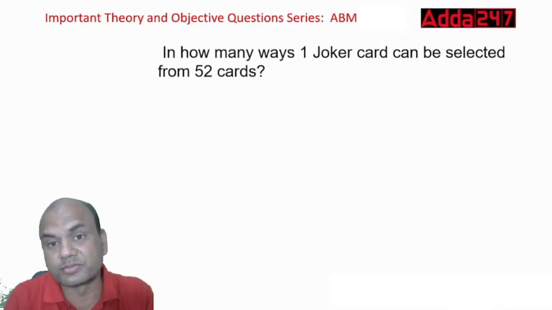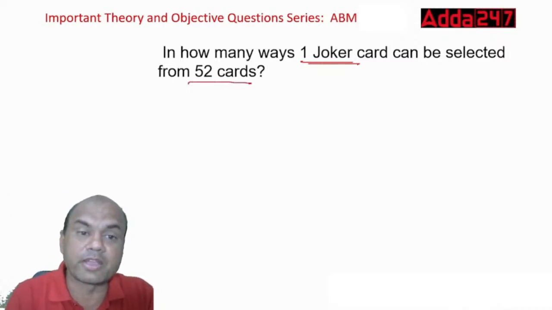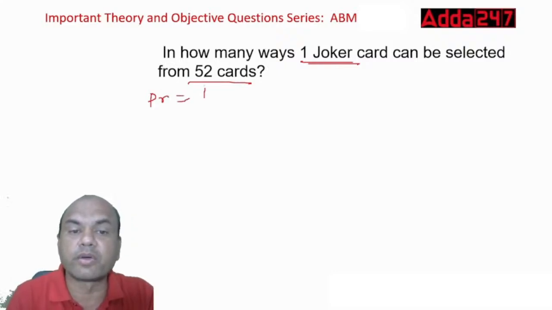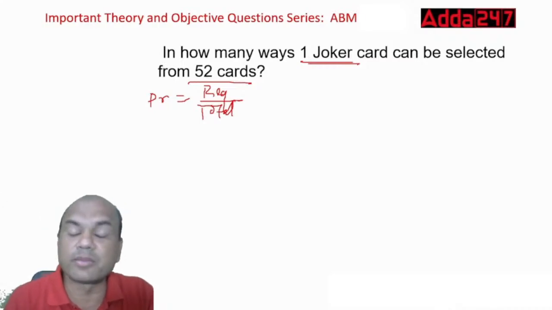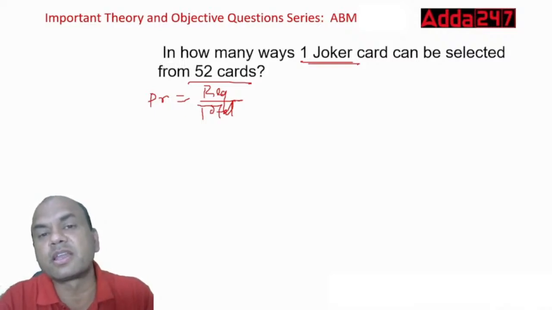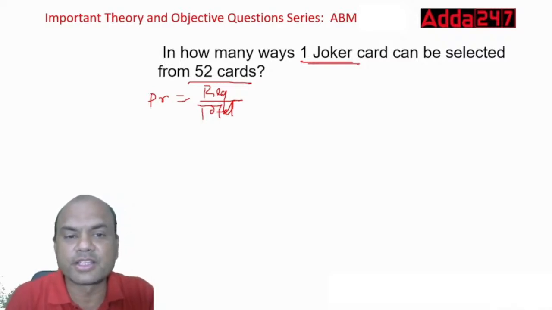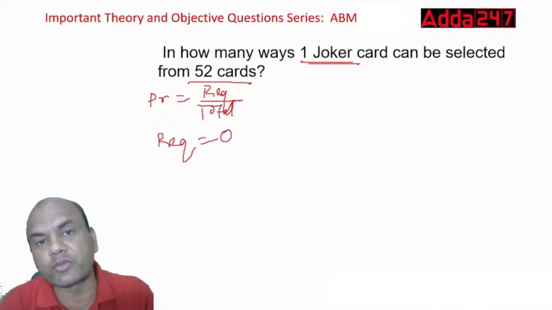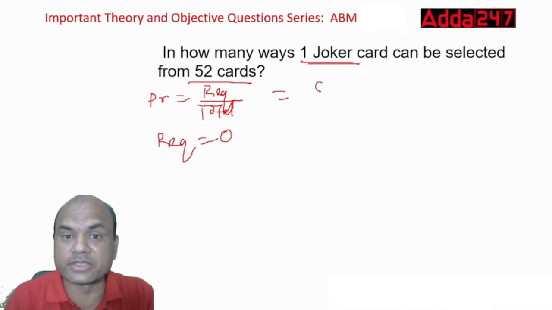In how many ways can one joker be selected from a pack of 52 cards? Again, probability equals required upon total. What is required? One joker. How many jokers are there in the pack of 52 cards? Tell me, type in the comment section. There are zero jokers, because the two jokers which we have in the pack of cards are separate from these 52 cards. That's why the answer will be 0 upon 52.